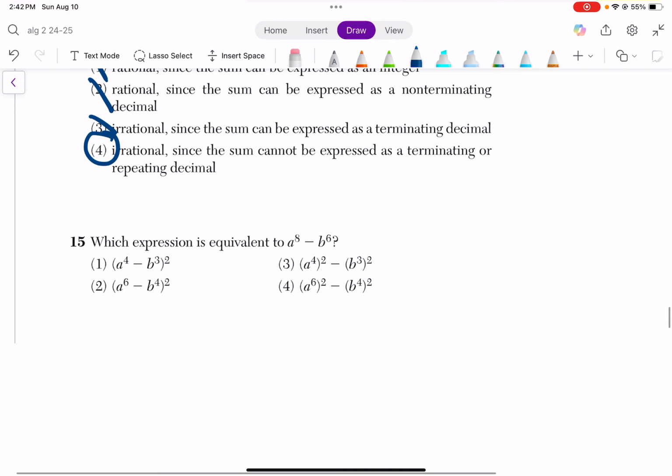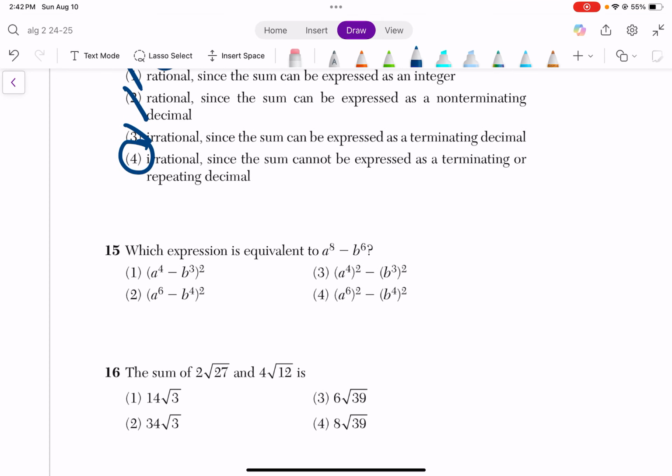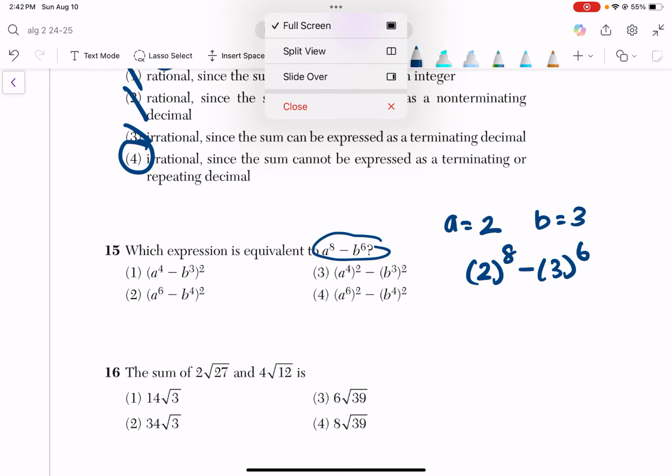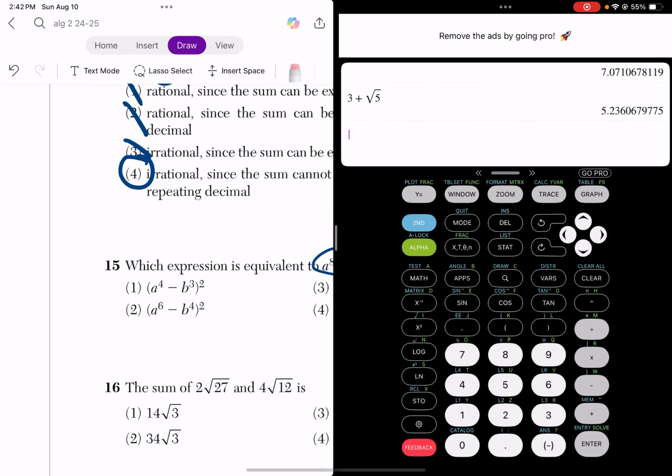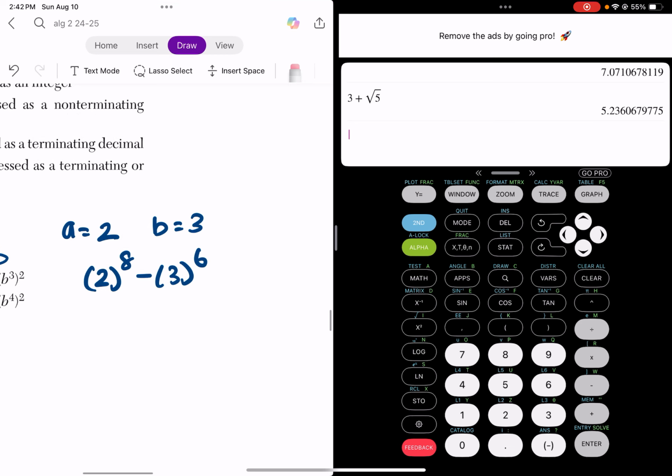Okay, for this next question, it's saying which expression is equivalent to this, right? Looks really scary. Whenever you have variables in the answer, what we can do is just pick a number for A and pick a number for B. So I'm going to pick A is 2 and B is 3, and we're going to plug that in. So we'd have 2 to the power of 8, 3 to the power of 6. I'm going to put that in my calculator just to see what I get.